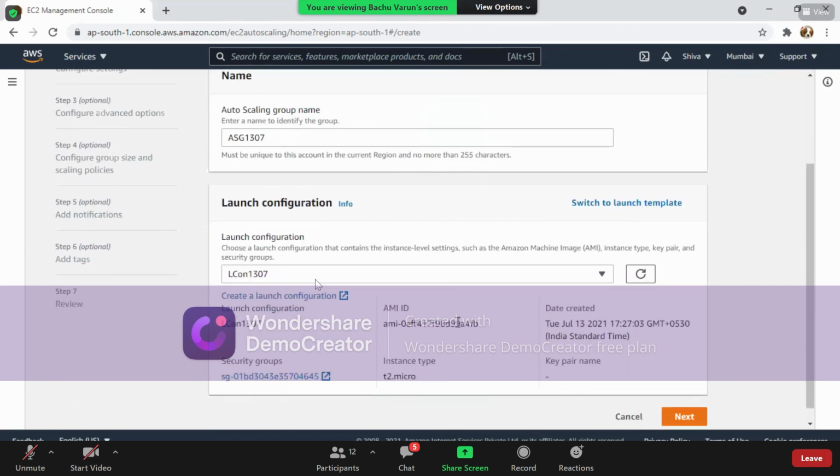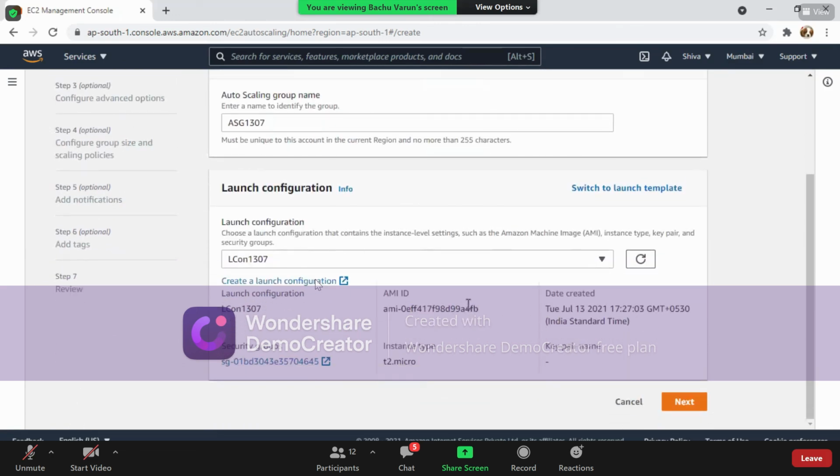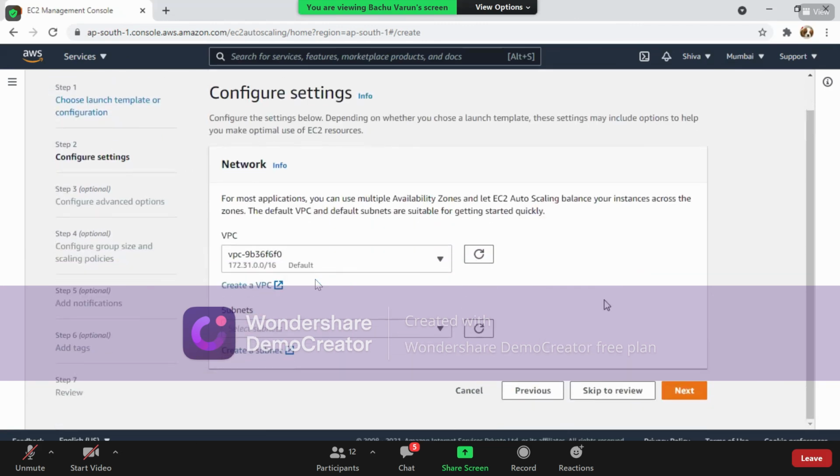See here it goes with 7 different steps, in which the very first step is launch configuration. Click on next. Right. So we did not discuss this VPC concept till now, but okay, it's virtual PC. Yes, we are going to discuss it in the coming session. As of now, understand that it is just a virtual PC or a default PC created by Amazon Web Services or any cloud platform.